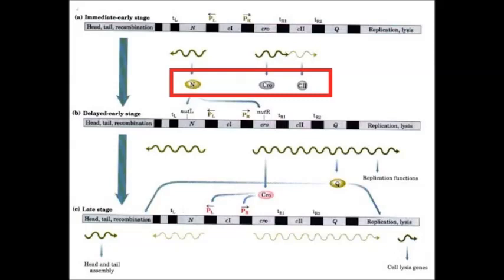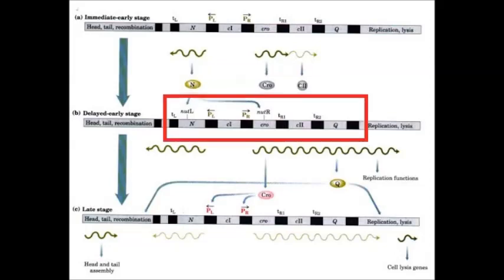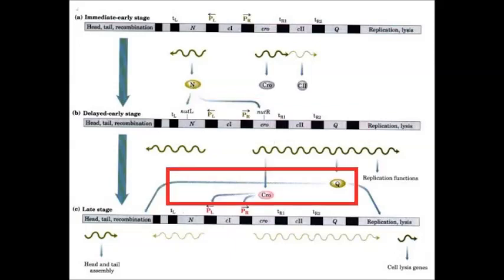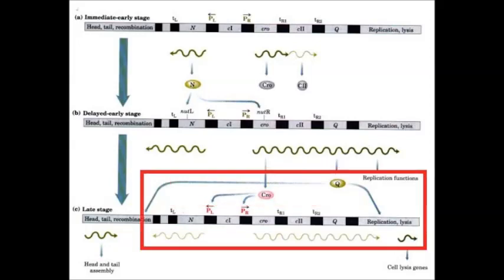They can either turn off the transcription of the first set of genes or turn on the transcription of a second set of genes. Then one or more products of this second set of genes can act by turning on a third set and so on. So the sequential expression of genes is genetically pre-programmed, and an example is viral genes when expressed in a bacterium.